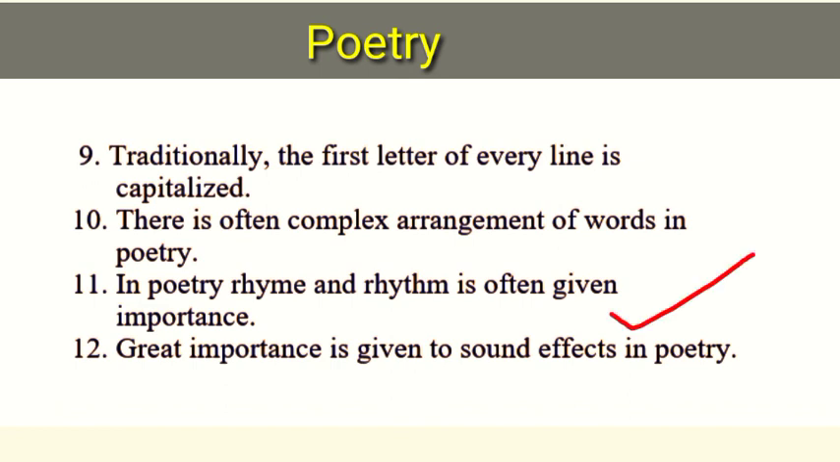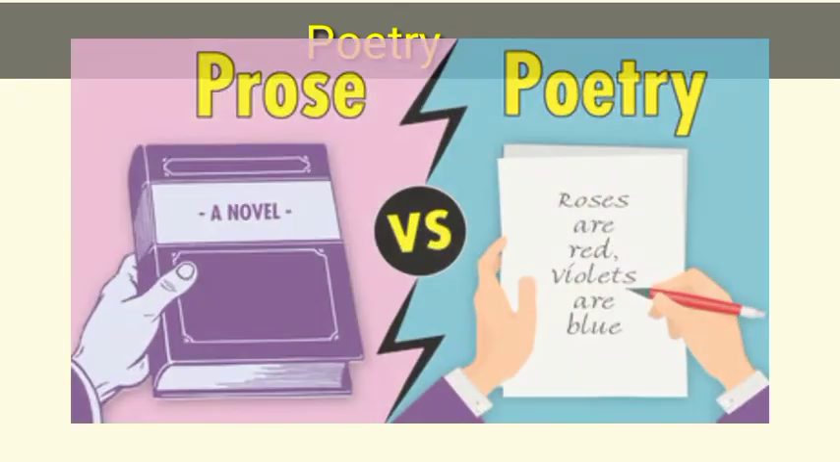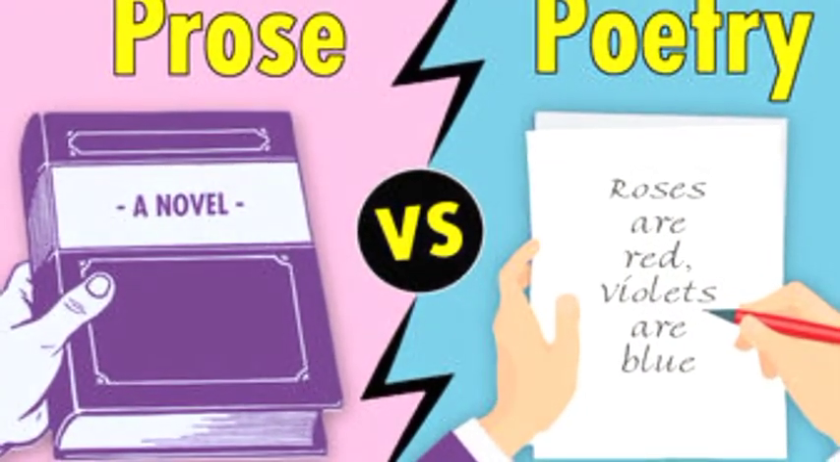Anyway, in poetry, rhyme and rhythm are often given importance because poetry is meant to be recited, and great importance is given to sound effect in the language of poetry. As it is meant to be recited, the poets give great importance to sound effects also. This we have to remember. I hope you have understood the basic difference between prose and poetry in general and what prose is in particular.